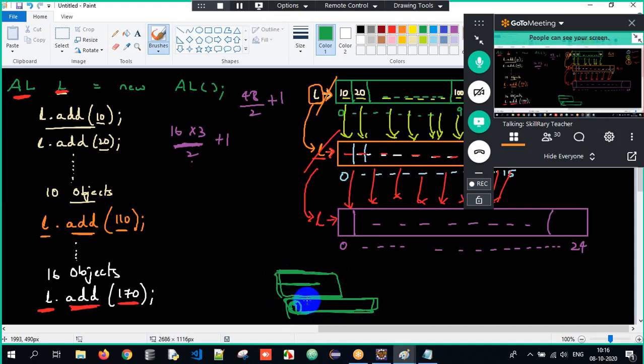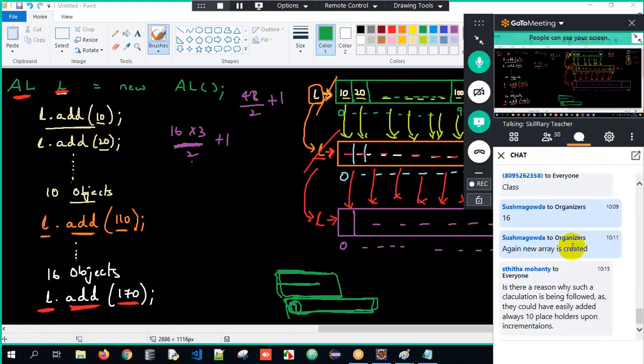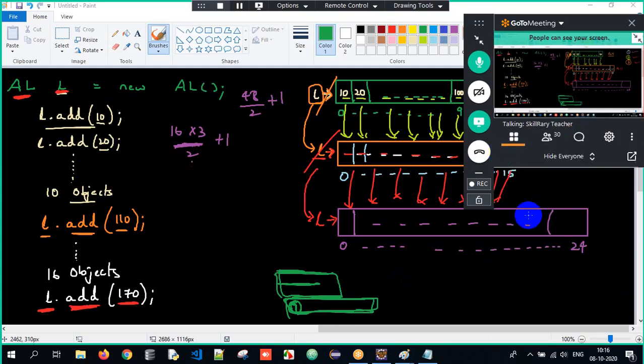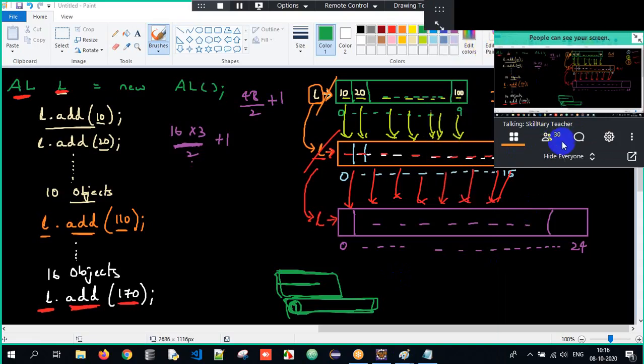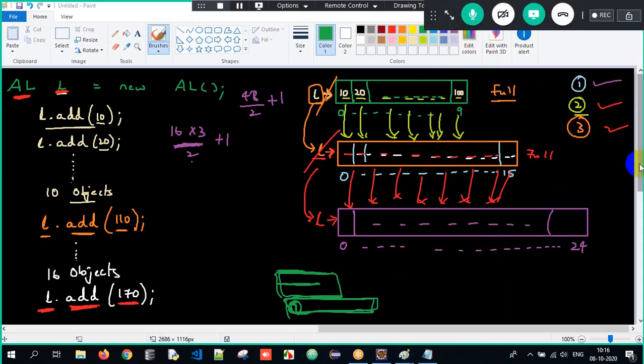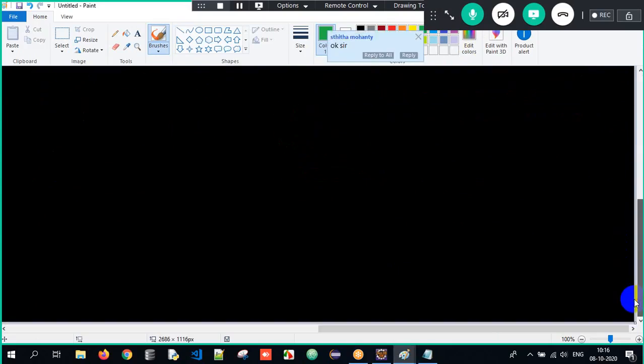There's no internal specification. They just wanted to keep it short, not increase it by too much. There's no internal logic or algorithm behind that. That's only a simple thing which they have done. So this is all about the entire data. What have we done now? Only theoretical, no programming at all. I've just done the theoretical part here.